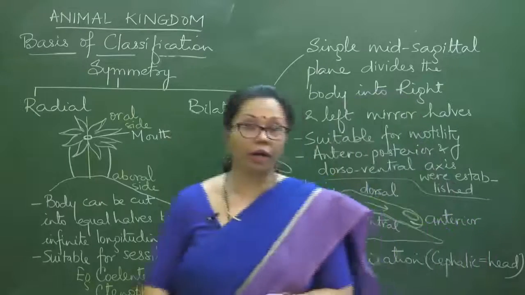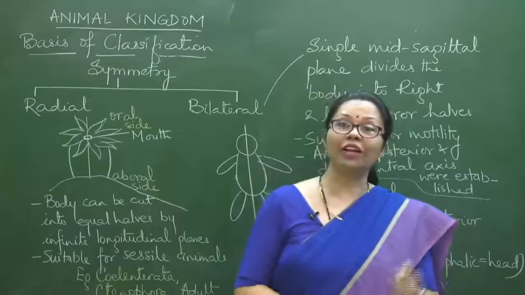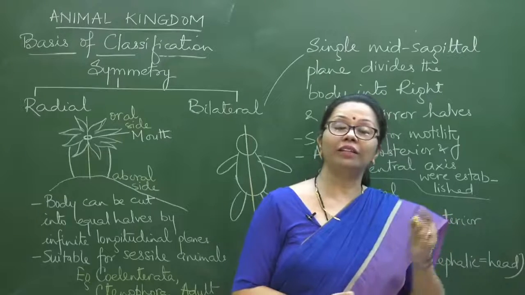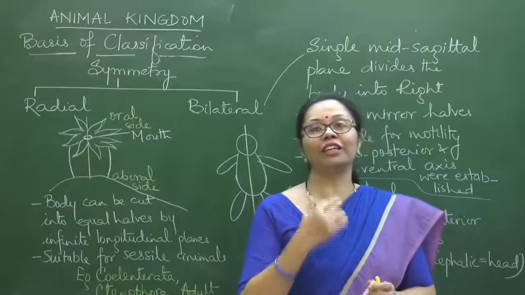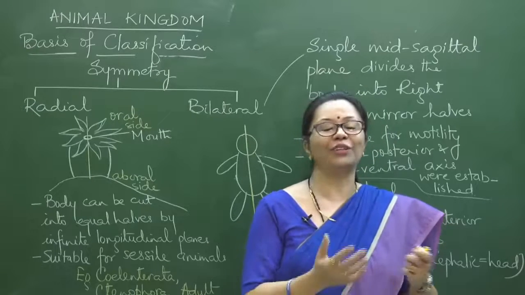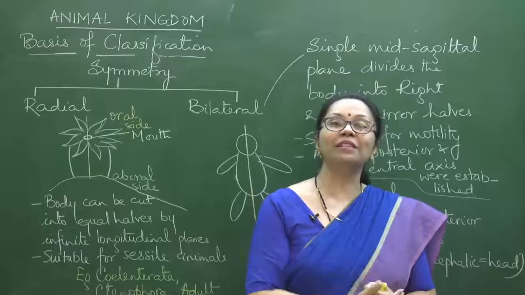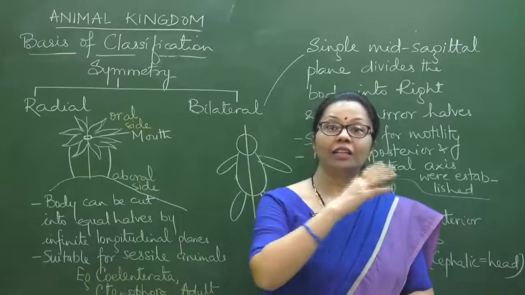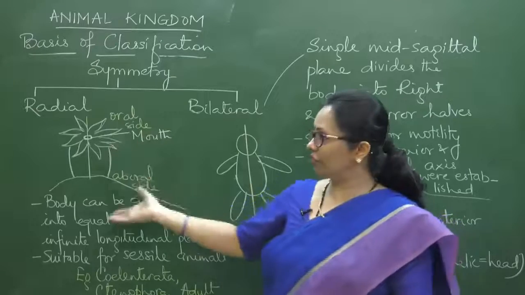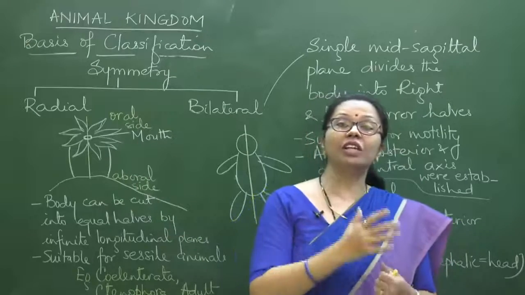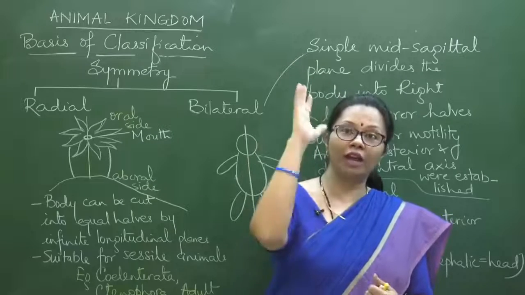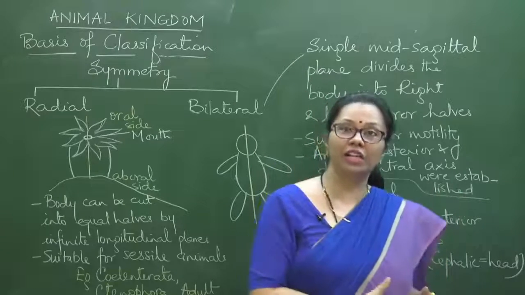Okay, so let us put the examples here, radially symmetrical. And one more thing, once again on a lighter note, I will tell you, Vinayak, since you have said that they don't have a brain, it is us actually who give so much importance to our brain. But these animals are successfully living. Jellyfish and other coelenterates have been surviving since 500 million years ago, and they are surviving till date.